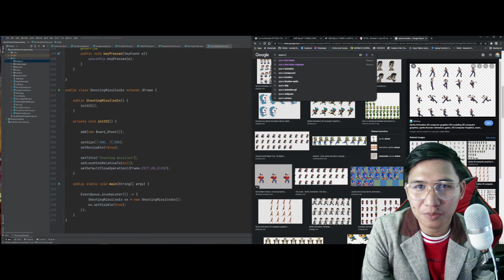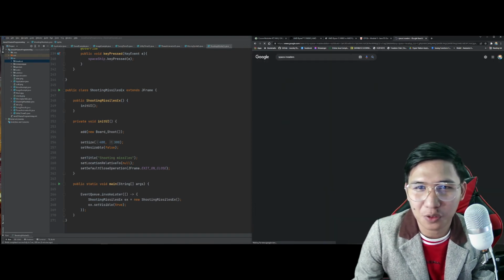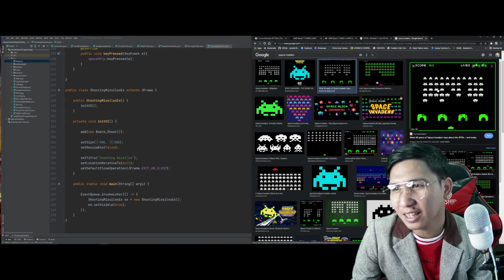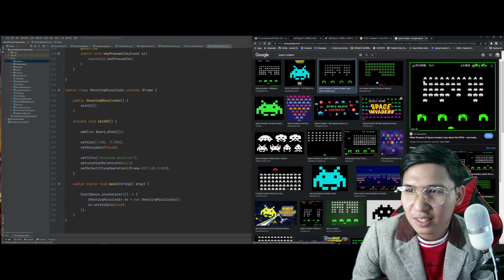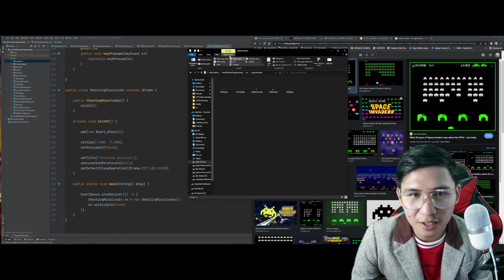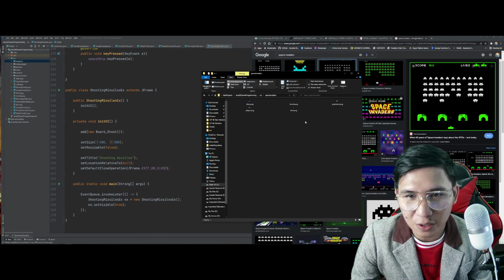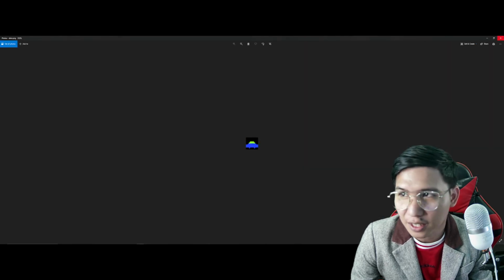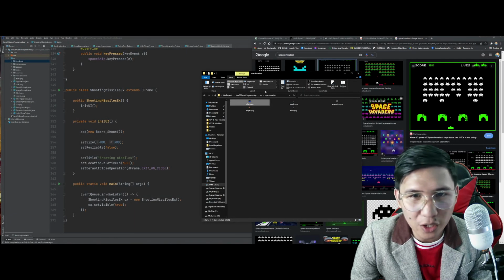Ito, one of my favorite games before, mga Space Invaders. Pero yung basic lang, hindi ganyan. Pero Java kasi yan eh. Ang importante dyan, yung mga files natin. Kung napansin nyo, you have alien, you have player. Again, pwede po kayong mag-download.